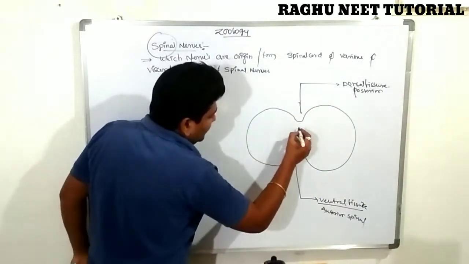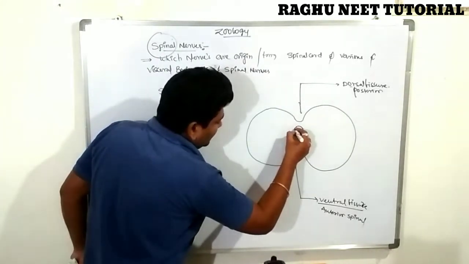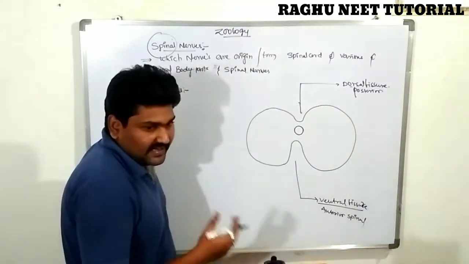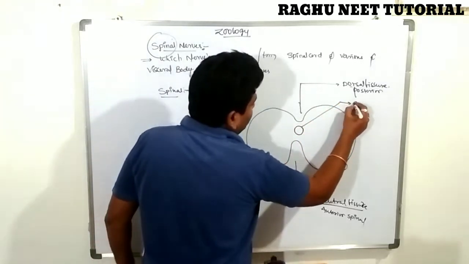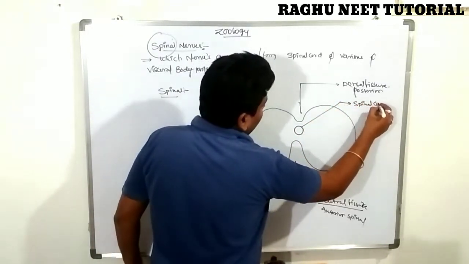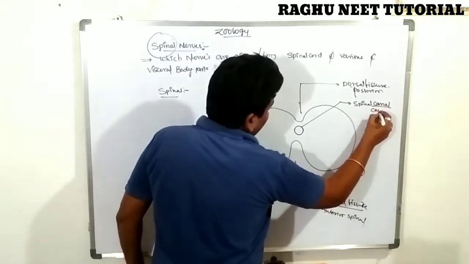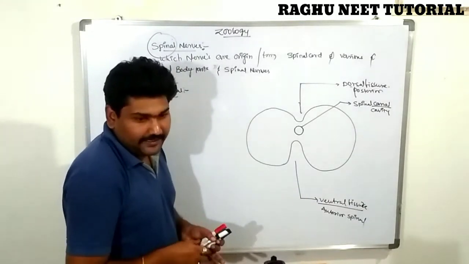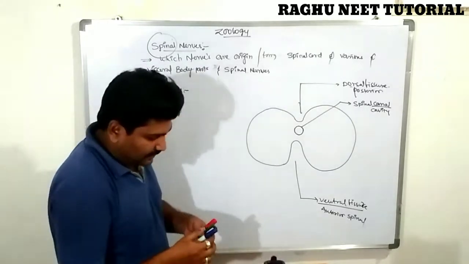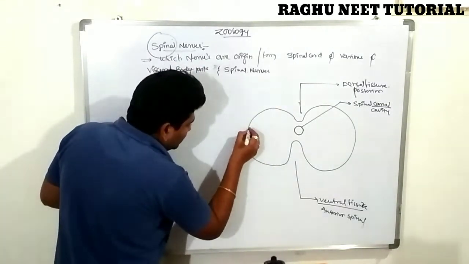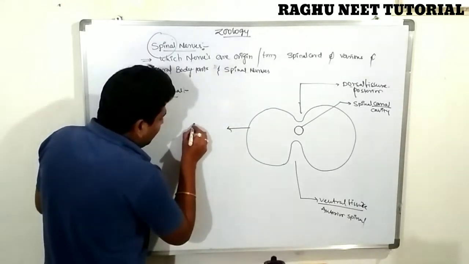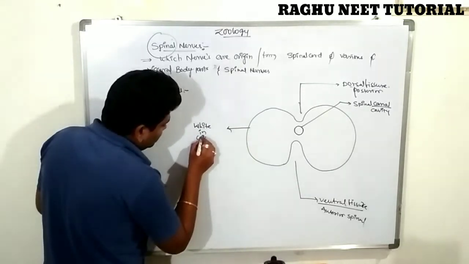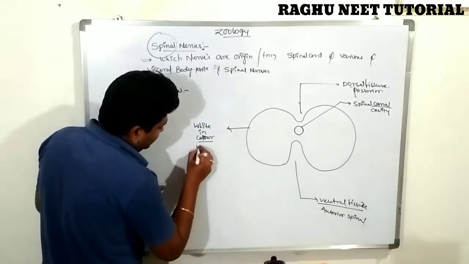In between the fissures there is a large opening, a cavity, known as the spinal canal. On the inner side of the spinal cord there is gray matter, and the outer side of the spinal cord looks white in color, so it is called white matter.